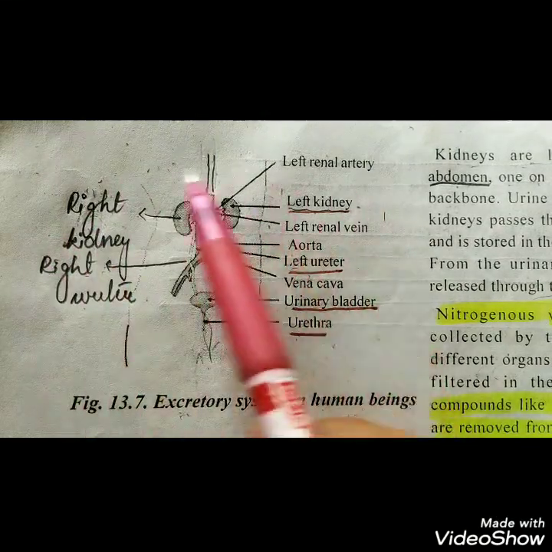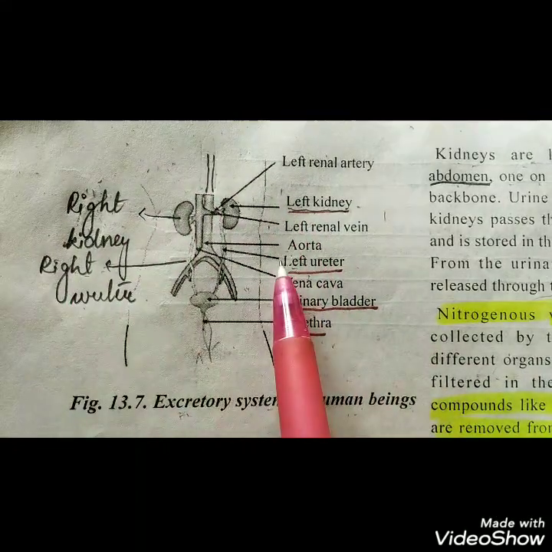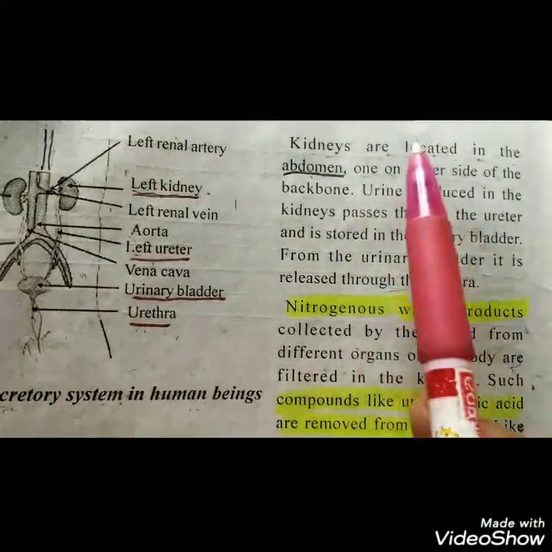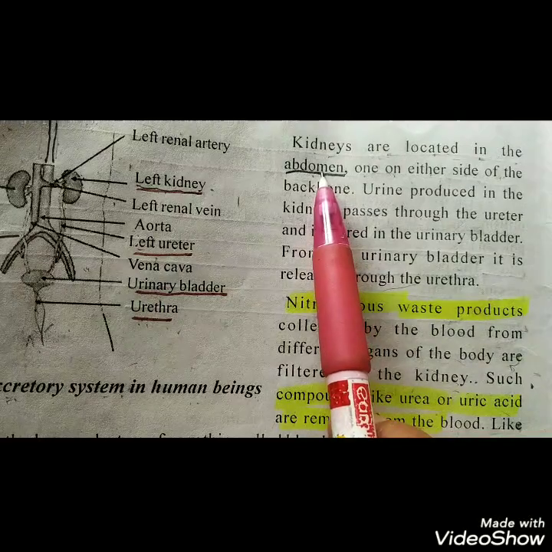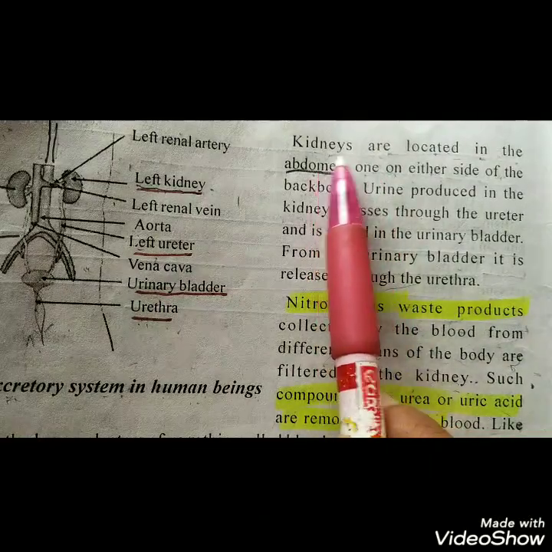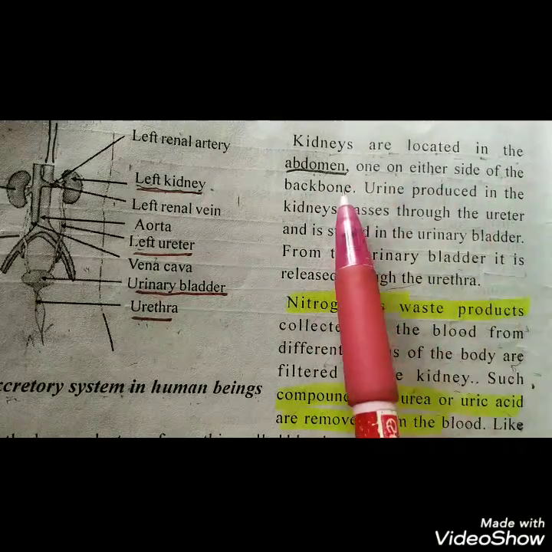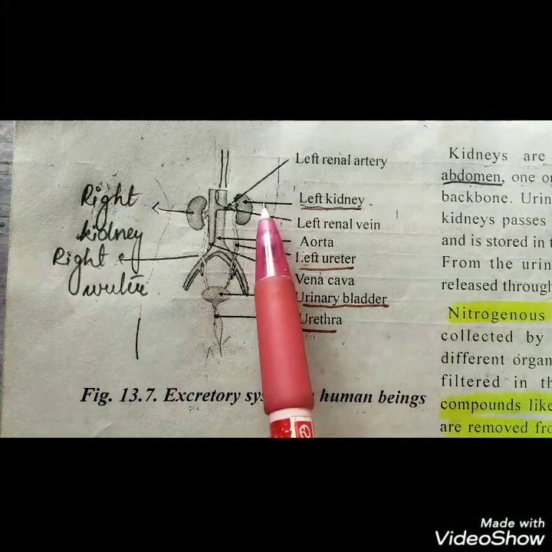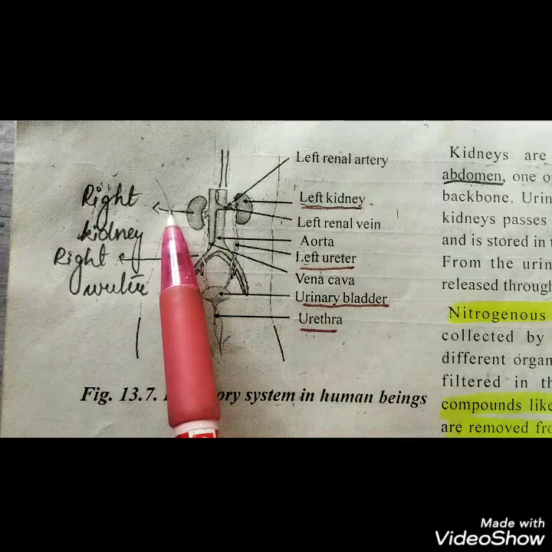So the excretory system of a human being consists of a pair of kidneys, a pair of ureters, the urinary bladder, and the urethra. Kidneys are located in the abdomen, meaning the back side of our body. Kidneys are located in the abdomen, one on either side of the backbone. So here will be the backbone, and the right kidney and the left kidney are located on either side of the backbone.